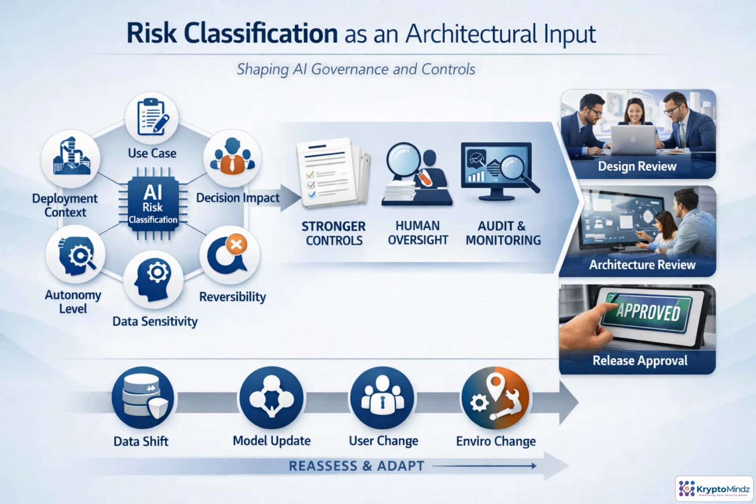Risk classification should act like an architectural signal, not a paperwork step. It begins with the use case, deployment context, decision impact, autonomy, data sensitivity, stakeholder exposure, and whether harm can be reversed. That classification drives the control baseline. Higher risk means stronger documentation, validation, explainability, human oversight, audit logging, and monitoring. It also determines who reviews the design and what evidence is needed before release. Most importantly, classification is not permanent. If the model, data, users, or environment changes, reassess the risk and adapt the architecture.